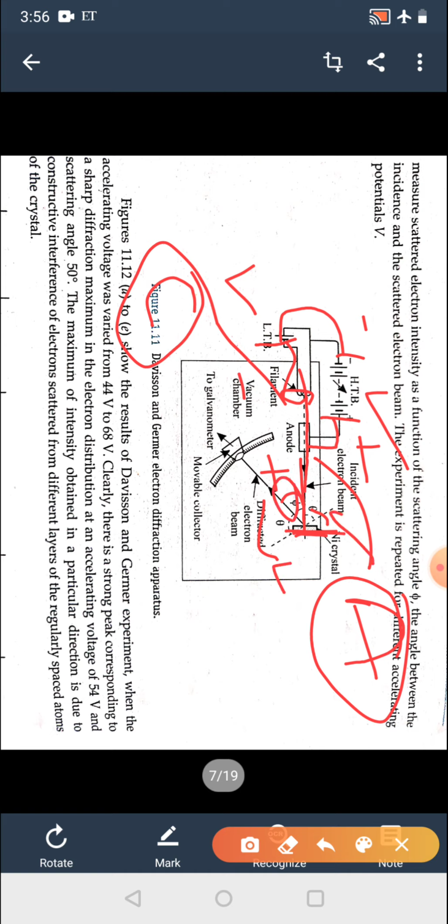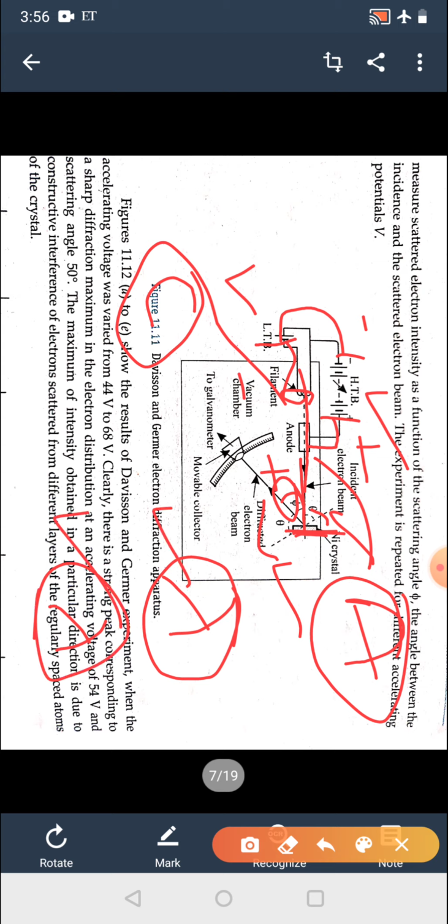After this experiment he proved that light has dual nature, that is particle as well as wave, because the wavelength from wave theory was the same as the wavelength from de Broglie's hypothesis. So from both the result was the same, so they accepted that light has dual nature, particle nature as well as wave nature.